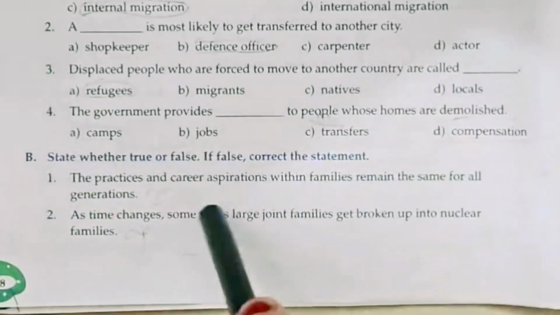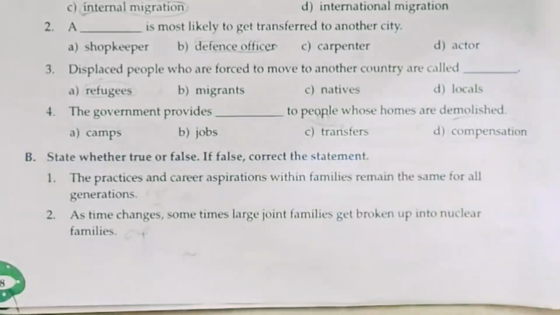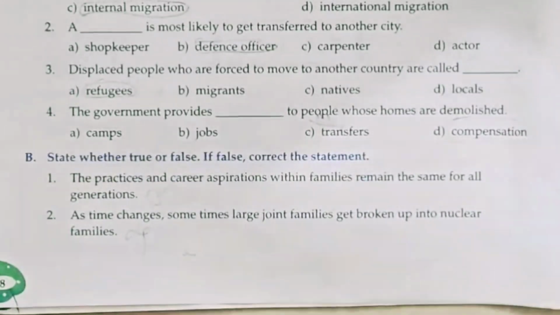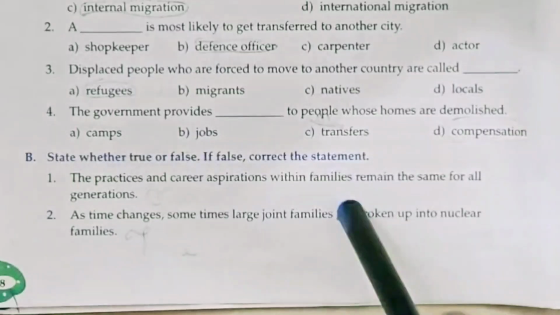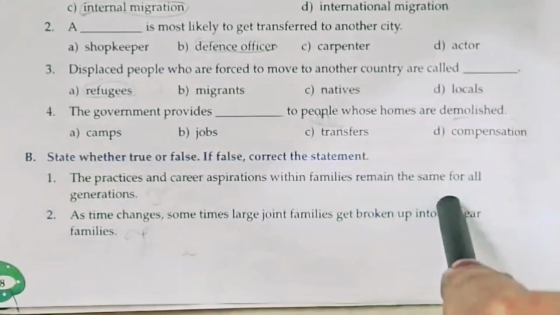So this sentence is false because career aspirations and practices can change from time to time. And the correction is, here we will say that keep on changing.